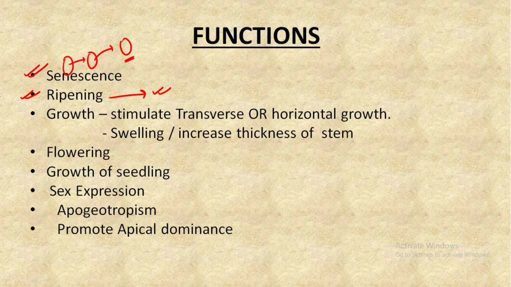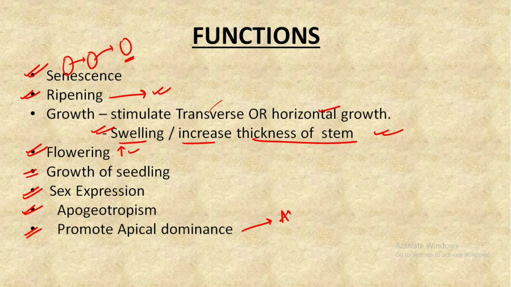Next, it stimulates transverse or horizontal growth, and thus leads to swelling, or increase in the thickness of the stem. We have already discussed this. It initiates flowering. It leads to the growth of the seedling. It helps in sex expression, it helps in apogeotropism, and the last point is that it promotes apical dominance.